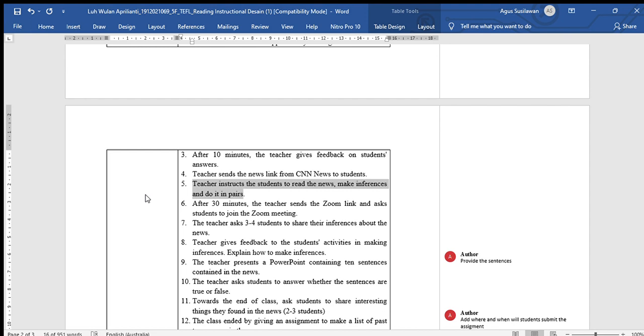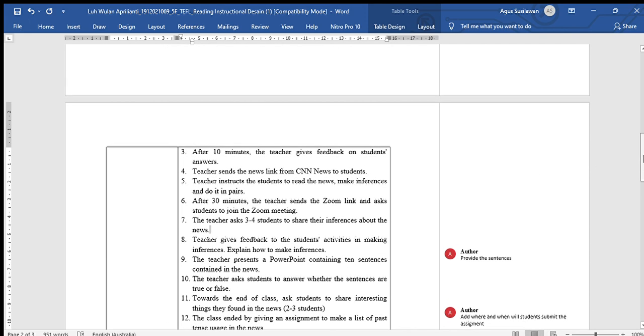I think it is better if you replace it with: students read the news and make inferences about it in pairs. Also, in procedure number 7, it is better if it is replaced with: students share their inferences based on the result of their discussion. I think if you replace it with what I said before, it indicates student-centered learning. You can replace all of your procedures that still use teacher-centered.